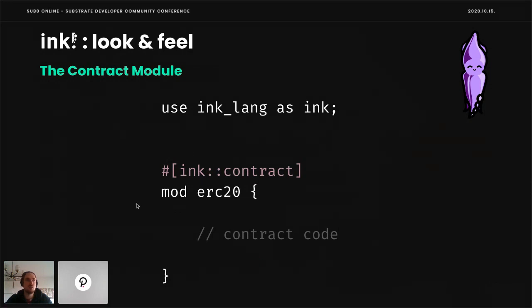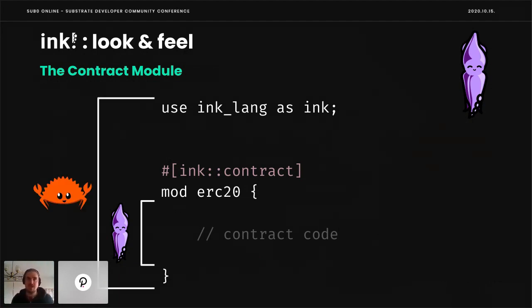And in Rust, you have modules with which you can structure your source code. And in Ink, you initialize a contract, telling Ink, hey, here's our smart contract, by annotating one of those modules with ink::contract. This tells the Ink compiler, hey, everything inside this module is Ink code. But not only Ink code, so everything in this entire file is still Rust code. So also within this module of Ink, you can still specify Rust code just as you would everywhere else.